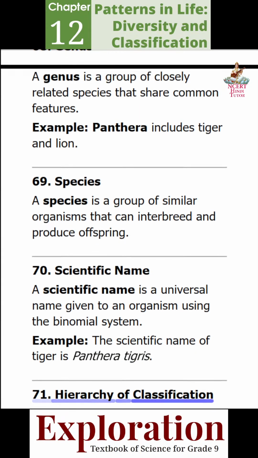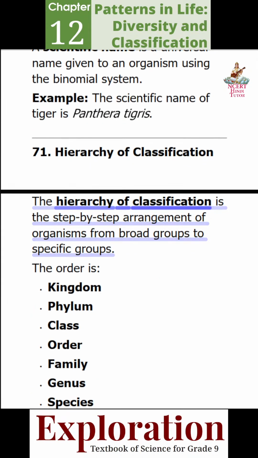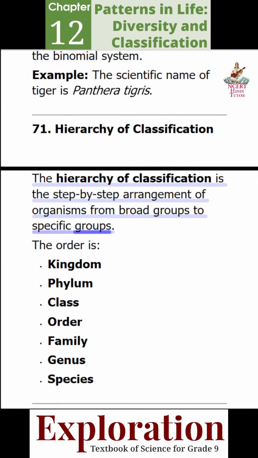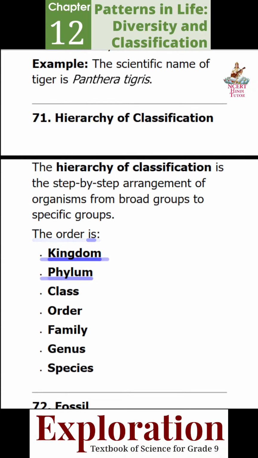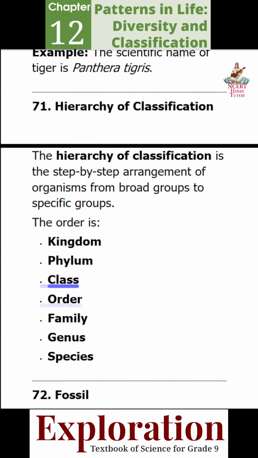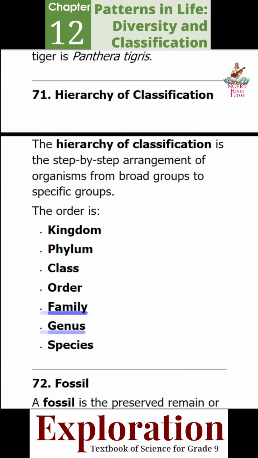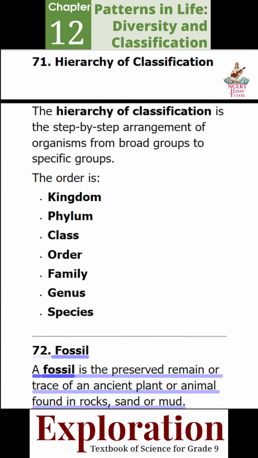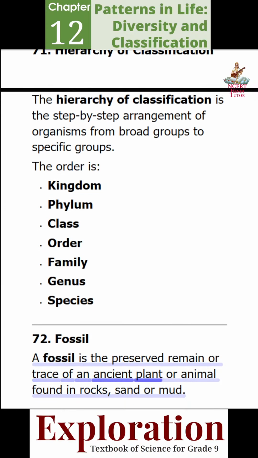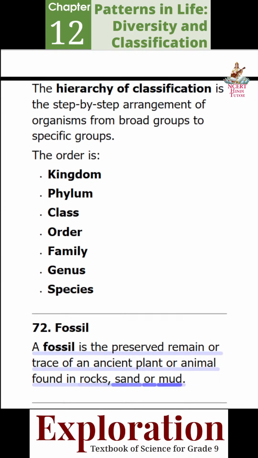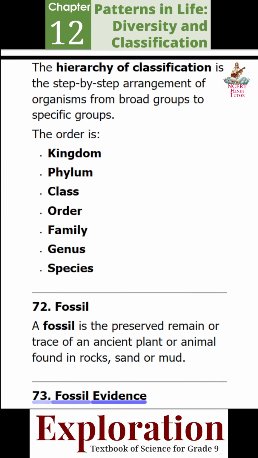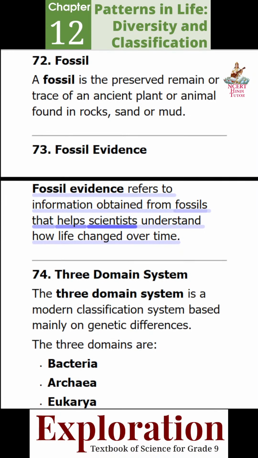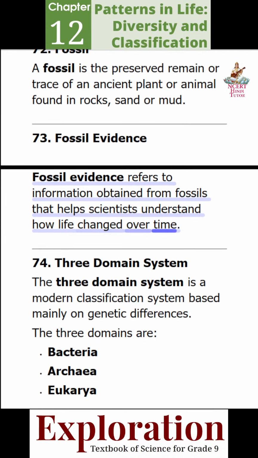71. Hierarchy of classification. The hierarchy of classification is the step-by-step arrangement of organisms from broad groups to specific groups. The order is kingdom, phylum, class, order, family, genus, species. 72. Fossil. A fossil is the preserved remain or trace of an ancient plant or animal found in rocks, sand, or mud. 73. Fossil evidence. Fossil evidence refers to information obtained from fossils that helps scientists understand how life changed over time.